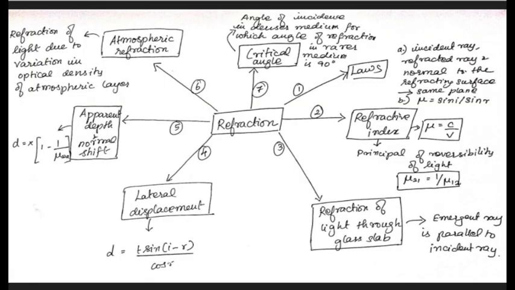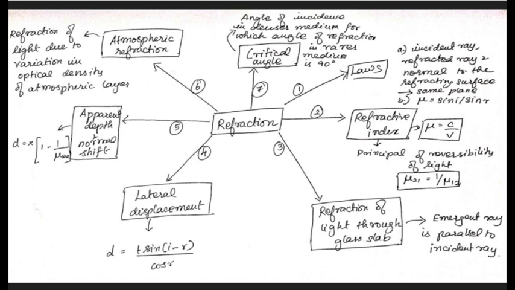So this is the concept map in which I'll be summarizing all the topics which we have learned so far in the previous slides. First, we saw the two laws: the incident ray, refracted ray, and the normal to the refracting surface lie in the same plane. And the second law is mu is equal to sin i by sin r, also known as Snell's law. Second concept is refractive index. Here, mu is equal to c by v, that is the ratio of the speed of light in vacuum to the speed of light in medium.